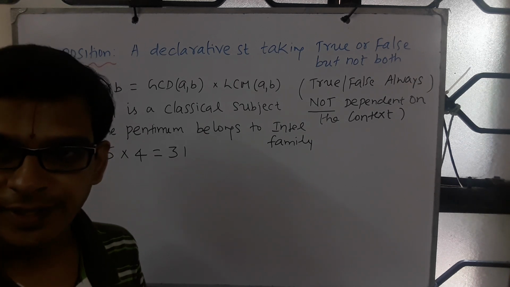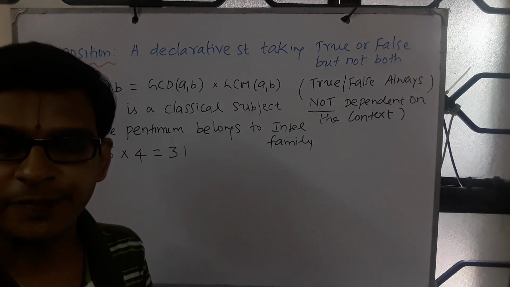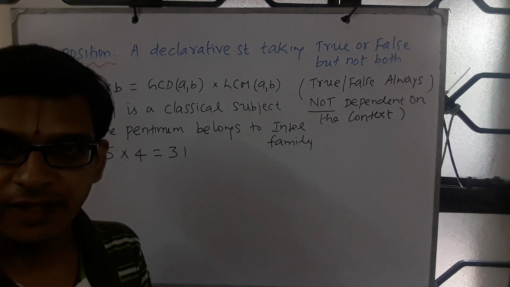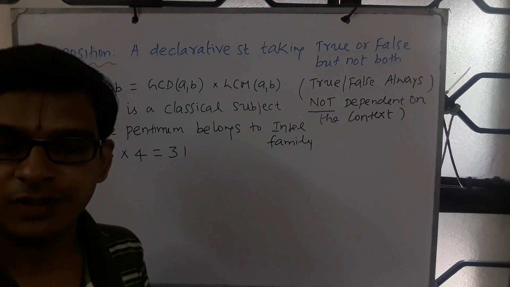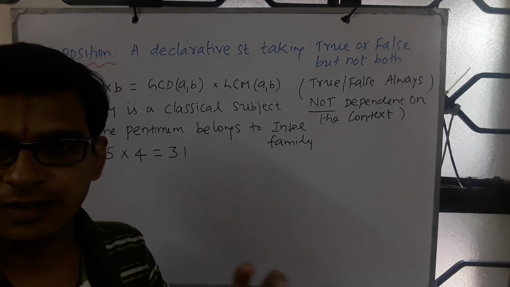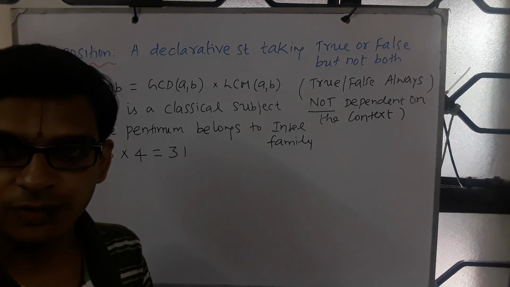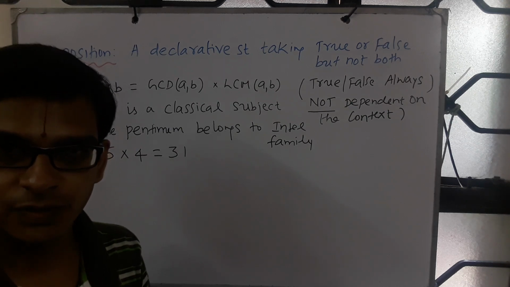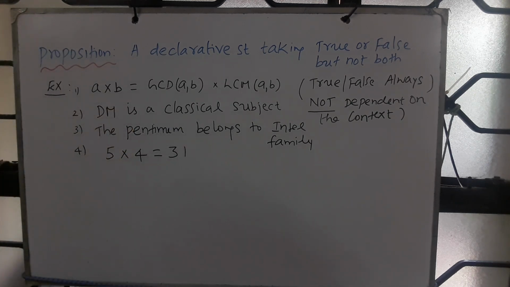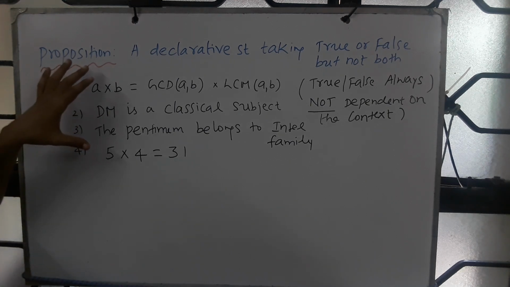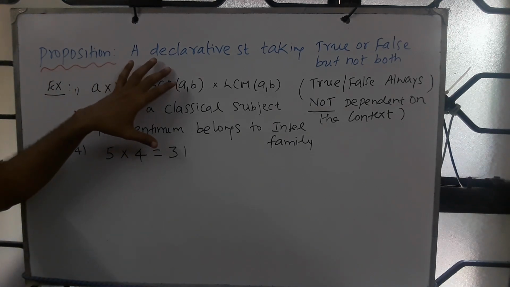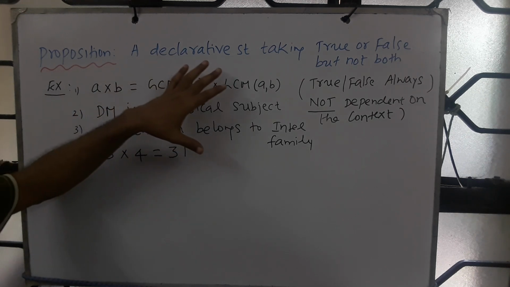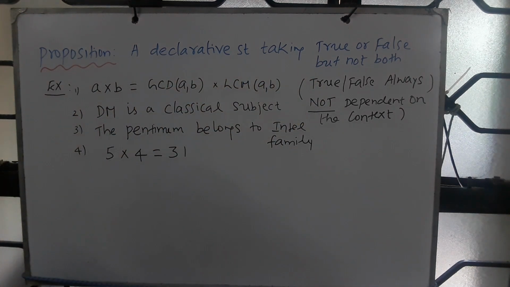Suppose we start associating truth value to each of these statements, and now when you look at a paragraph, which is basically a collection of statements, one can associate a truth value to the paragraph. Now you look at a section consisting of paragraphs. Based on the truth values of each of the paragraphs, one can talk about the truth value of the section. Slowly you can talk about the truth value of a document. So keeping that in mind, we started off with the fundamental one, which is a proposition, and that's precisely a declarative statement taking the truth value true or false.